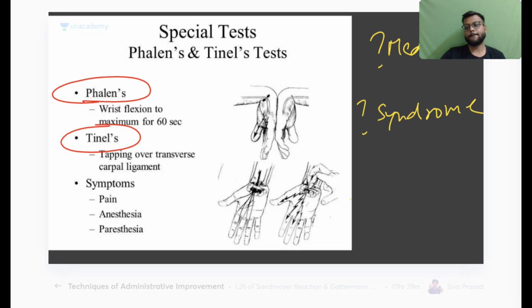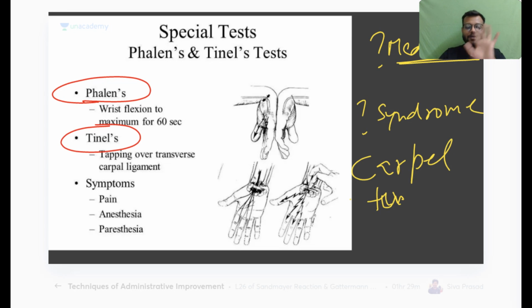Okay, yes, this is used for testing carpal tunnel syndrome. Okay, carpal tunnel.